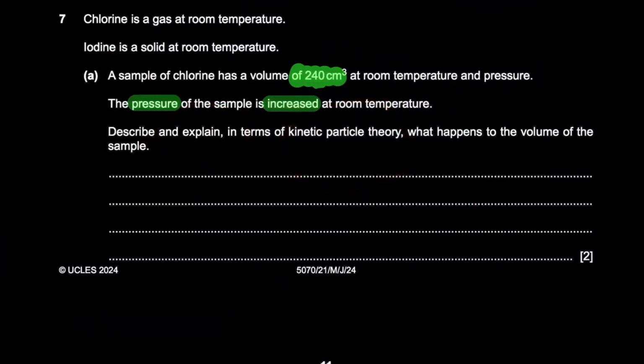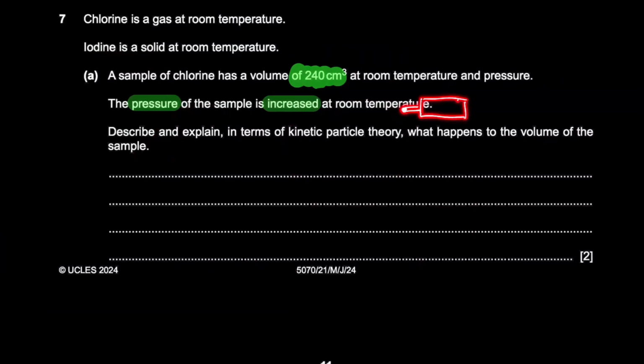Well, if you increase the pressure, what happens to the volume? The volume decreases. Imagine a syringe that's sealed from the top.